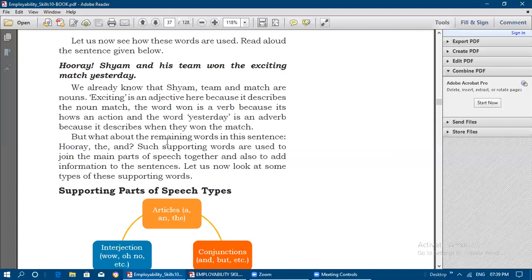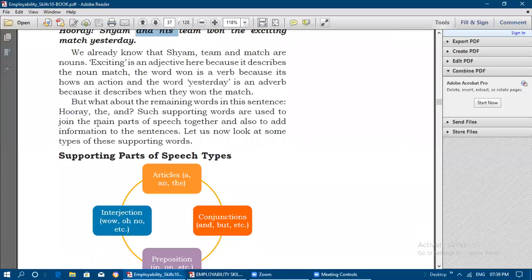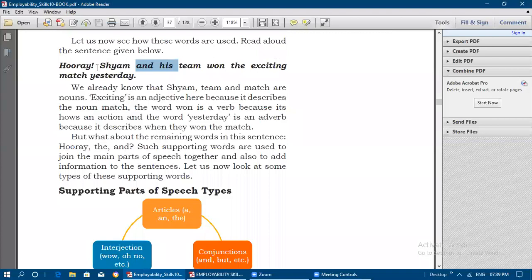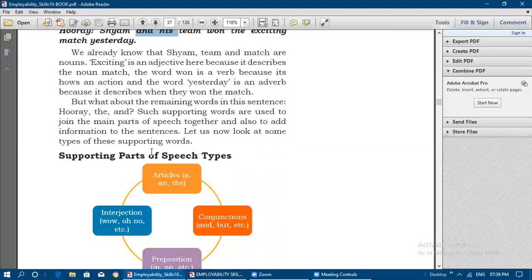But what about the remaining words in this sentence? That is his and the. His is a pronoun. For the other words, we will see the other parts of speech. Such supporting words are used to join the main parts of speech together and also to add information to the sentences. They give support to the main parts of speech and also give some meaning to the sentence. Let us now look at some types of these supporting words.